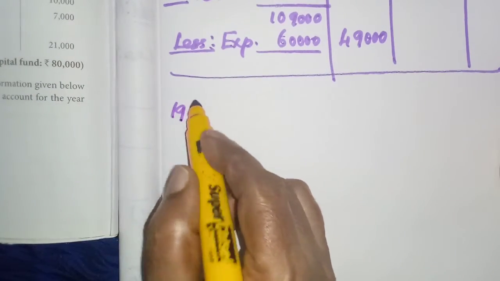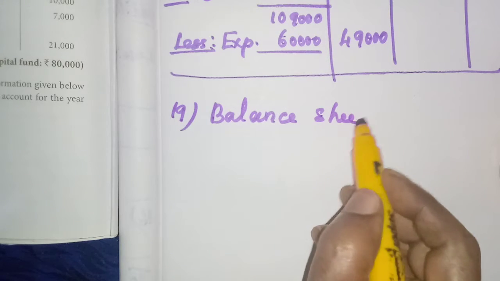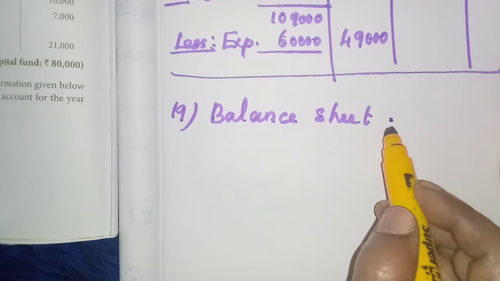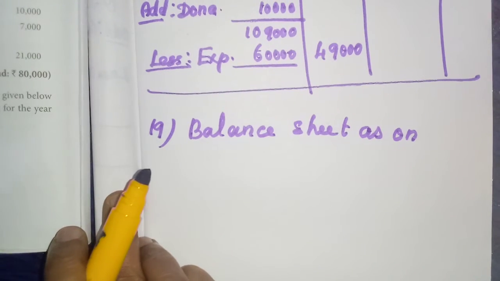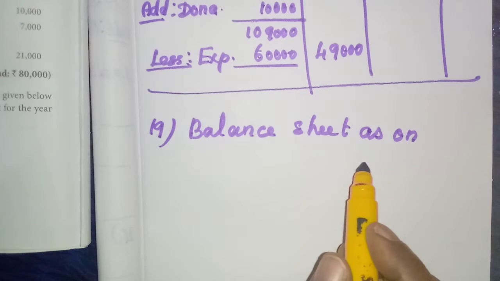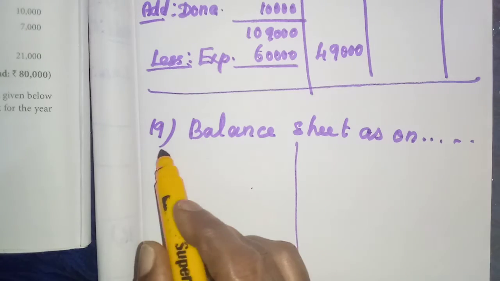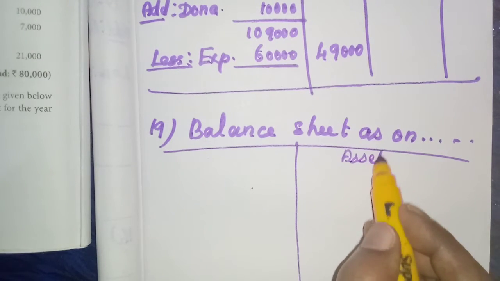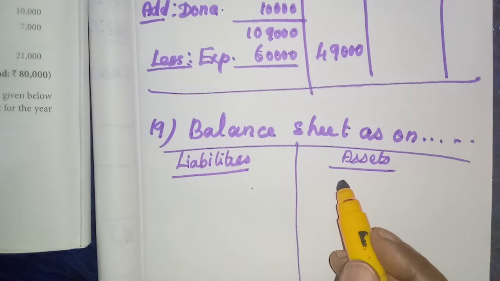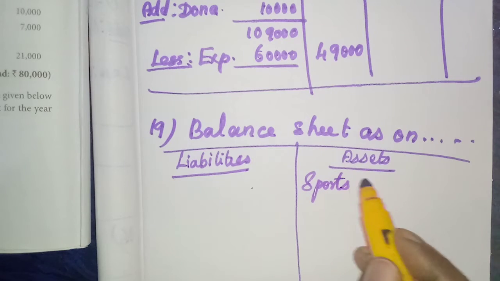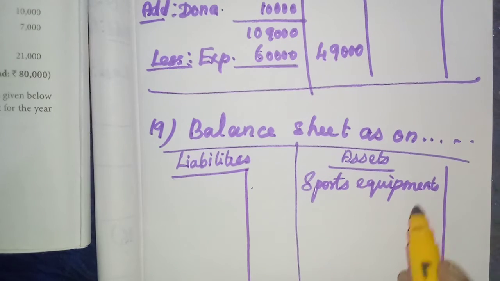Problem 19. Balance sheet as on 1/4/2019. This side assets, this side liabilities. Assets: sports equipments, 30,000.